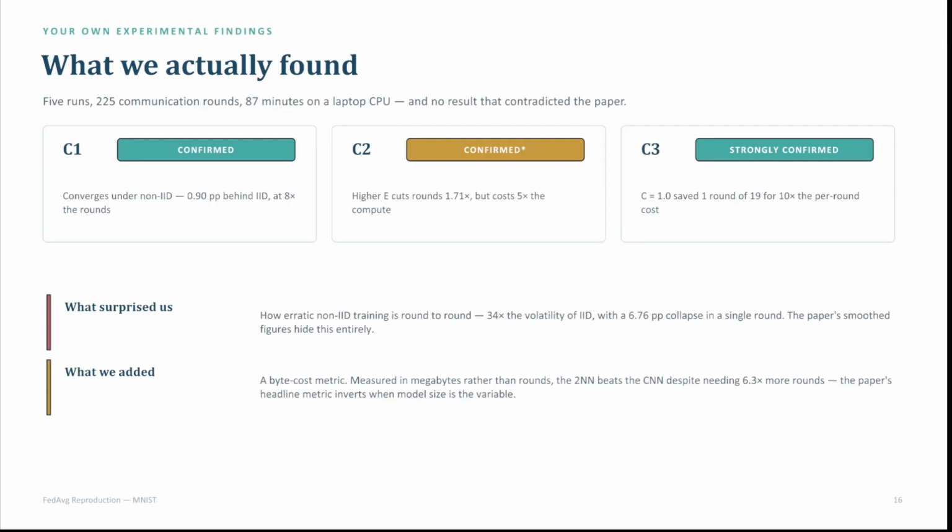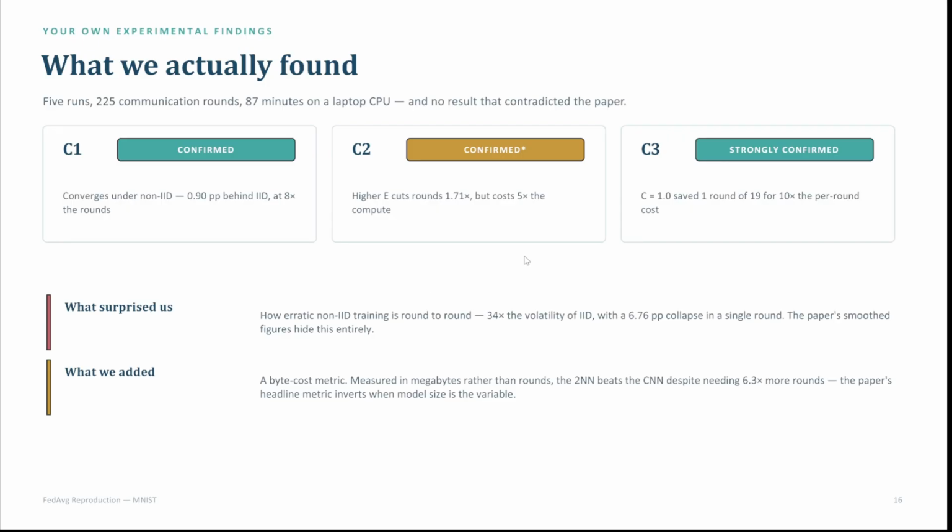Second claim, remember there's much more cost to compute with just a little bit of rounds gain. And then finally, claim three, we were able to strongly confirm because one round out of 19 on the C=1 parameter against C=0.01. So there was a big difference in there.